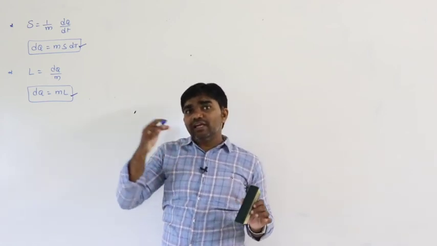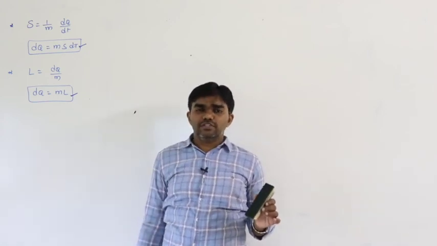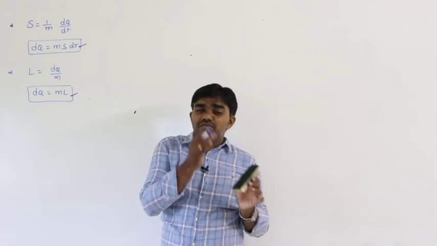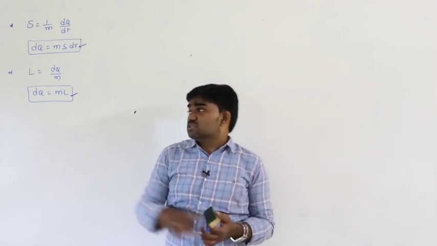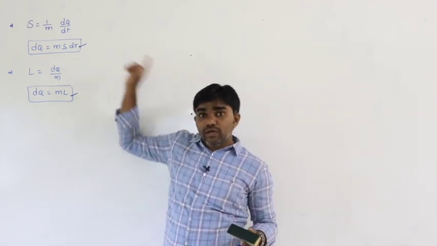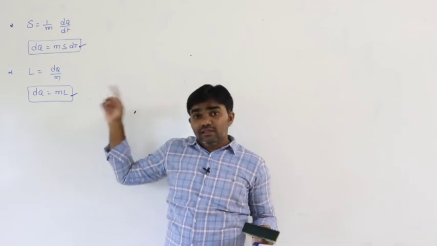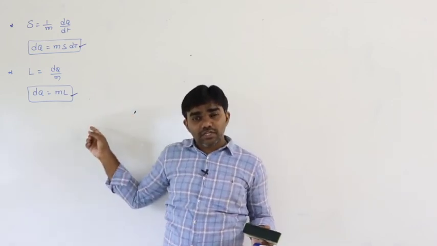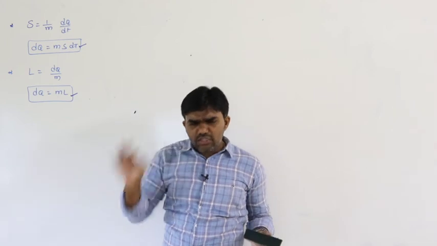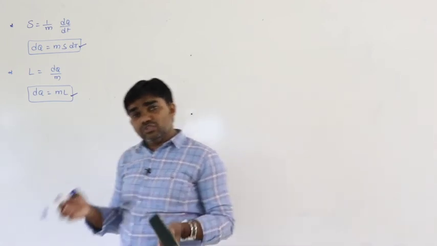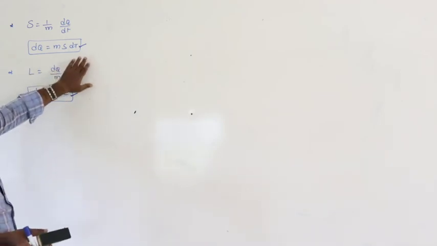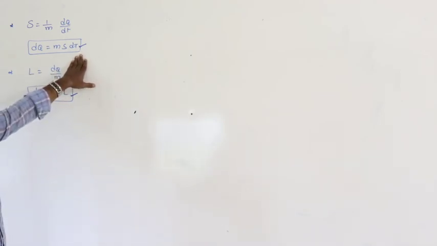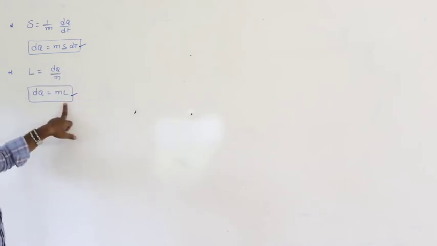So the temperature of the water increases from a certain temperature to another temperature, or the temperature of the ice changes from a certain temperature to another temperature, like that. The state of the substance does not change in this situation, only temperature changes. But here, the temperature remains constant, but the state of the substance changes. Only these two formulas will be useful. We know this formula is useful when the temperature of the substance changes, and this formula is useful when the state of the substance changes.